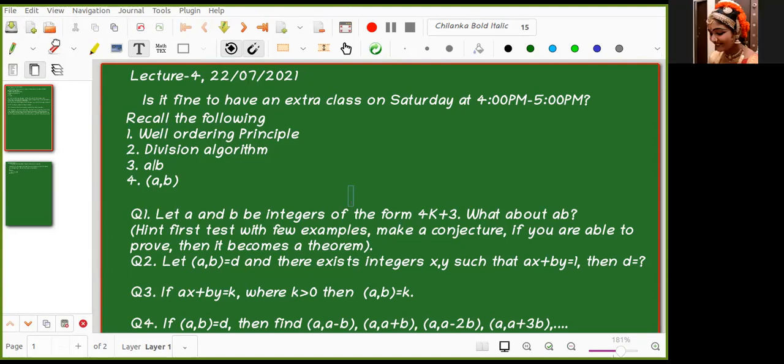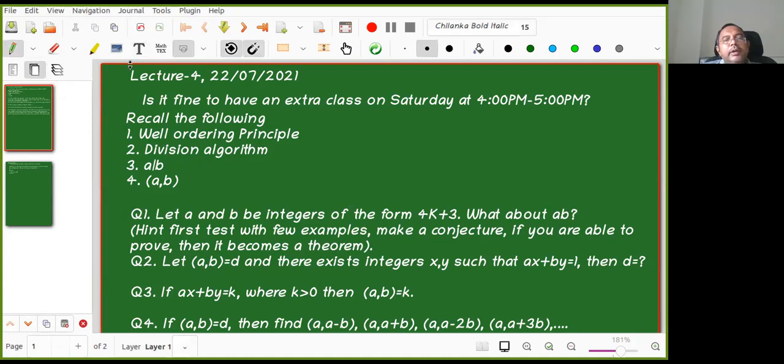Yes, sir. I had a doubt. This is regarding quiz 3 that I attempted. In that, the second last question was something of this sort. I think it was a square plus b square is equal to c square. And GCD of a, b, c is equal to GCD of a, GCD of b, c is equal to 1, or something of that sort. So I just wanted some help in that question because I didn't understand it very well.